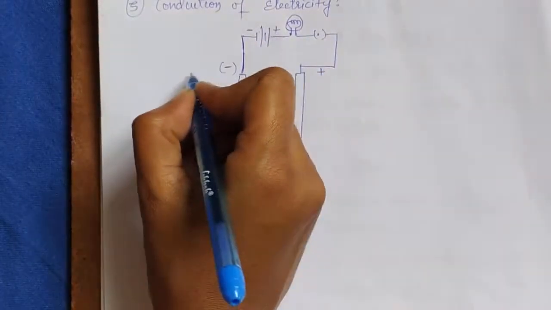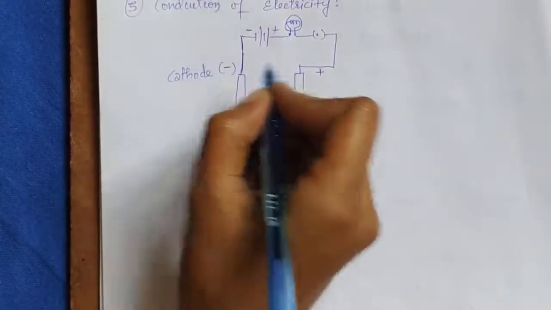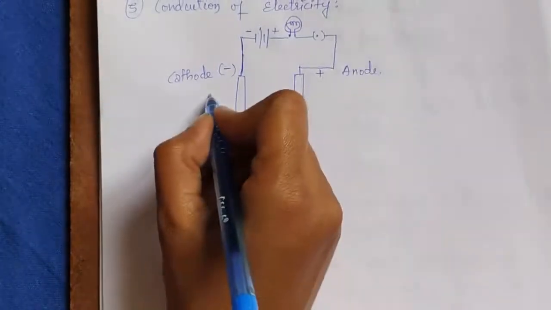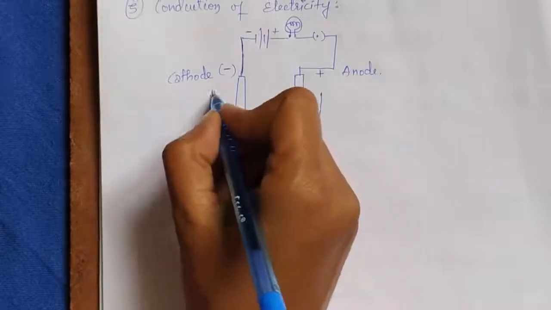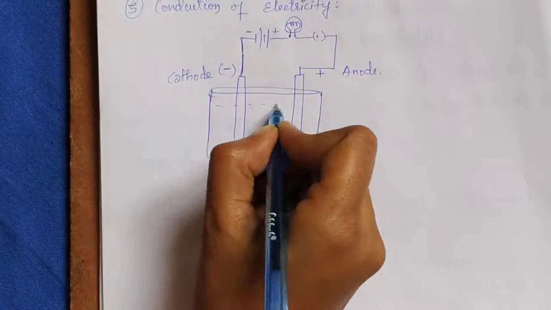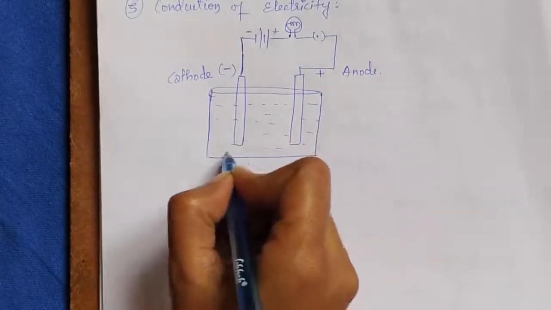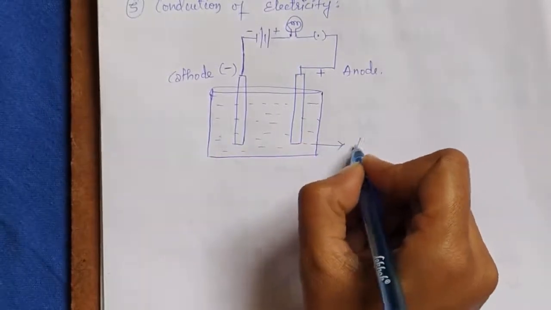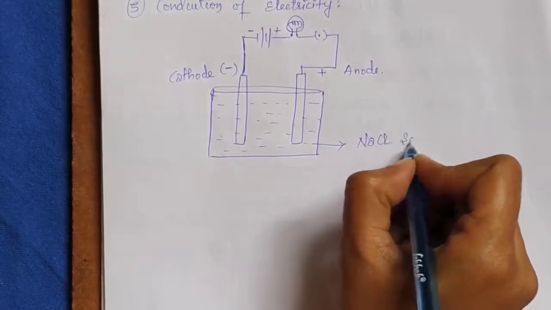This is the cathode, the negatively charged electrode, and this is the anode, the positively charged electrode, and these two electrodes are placed in a beaker. Inside this beaker we are going to place the aqueous solution of the ionic compound, that is, here we are taking the example of sodium chloride solution.